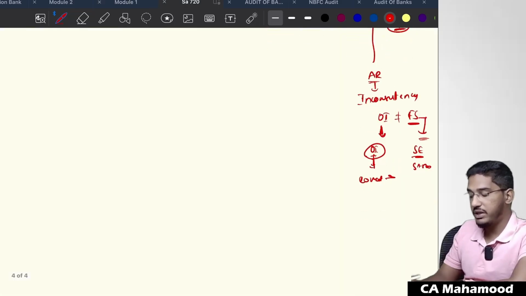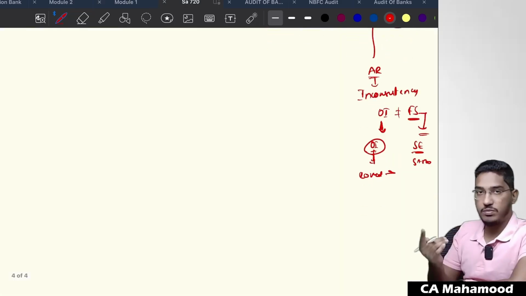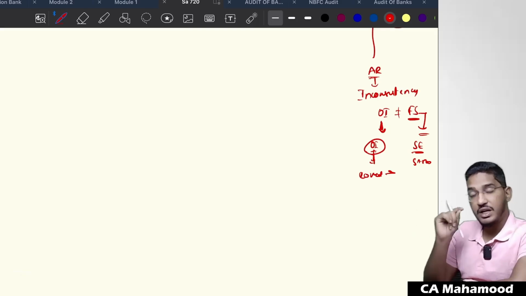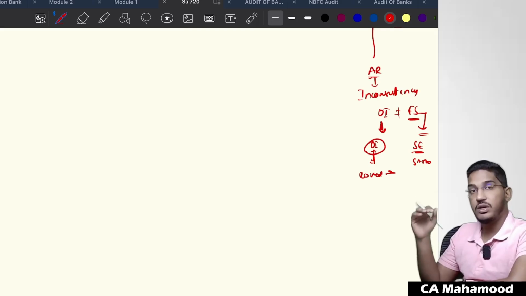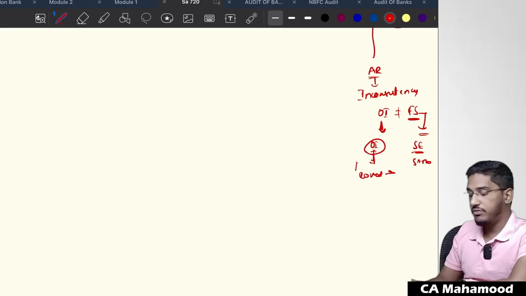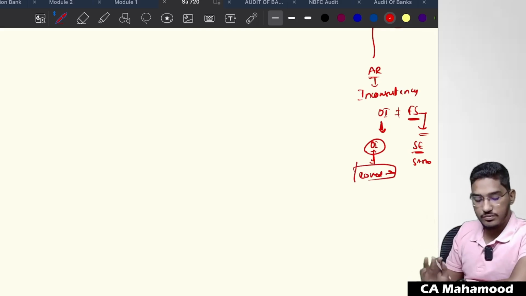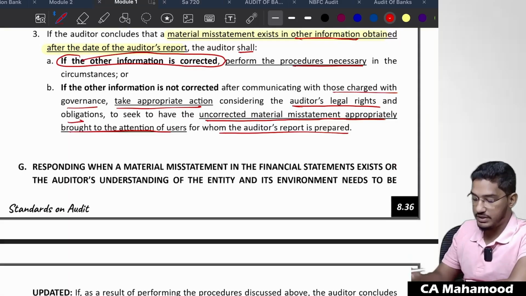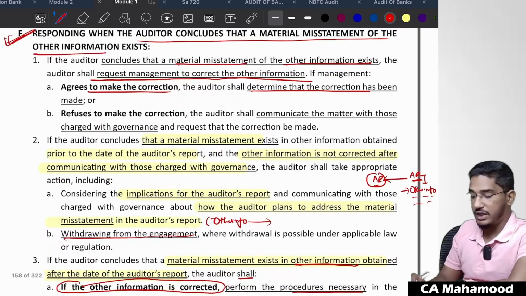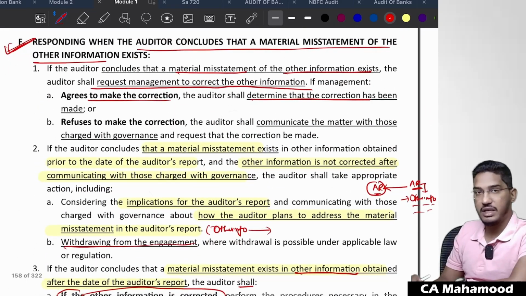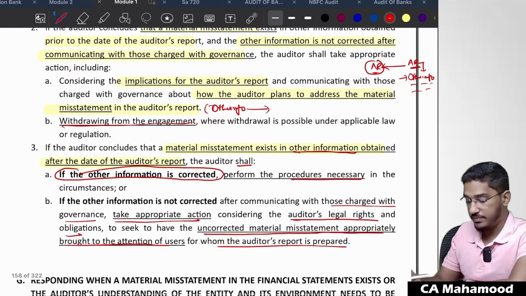And what could be the appropriate action? As I have told, change your audit report, give a negative comment in the other information. In case the audit report is already circulated, ask the management to give a public notice not to rely on that audit report, and give a new audit report and ask the management to circulate this new audit report once again, similar to SA 560. All those formalities you have to fulfill. Clear, everybody? Let us come to the next part. Hope you are able to understand how you have to respond in case you find a material misstatement in the other information.